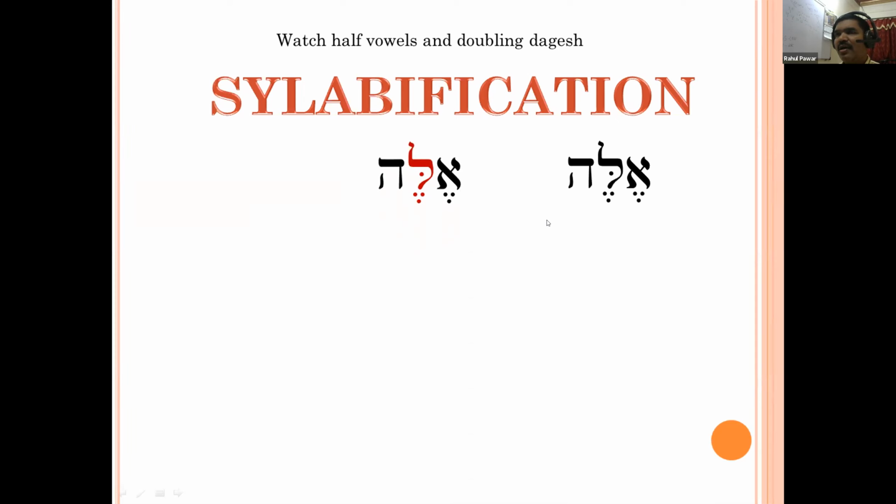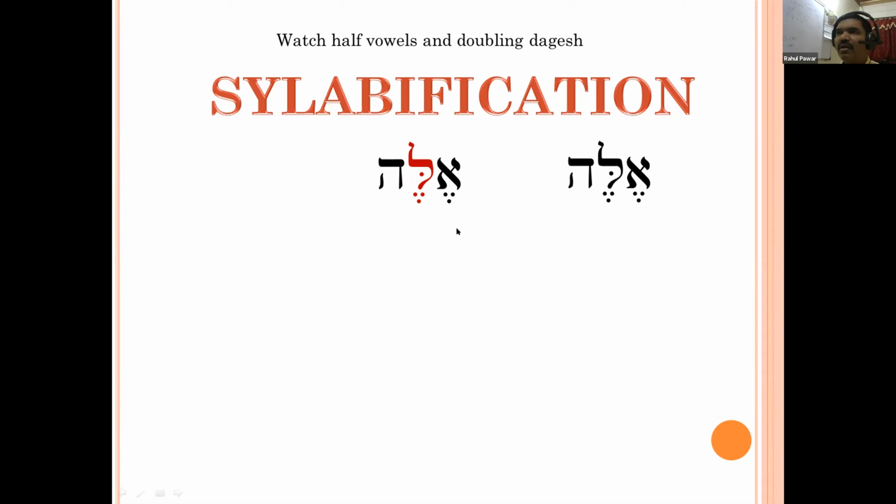Now under Lamed, what do you observe? Segol, and a doubling dagesh, dagesh forte. Are you observing that doubling dagesh? Yes, you can see the doubling dagesh, which is in red color.